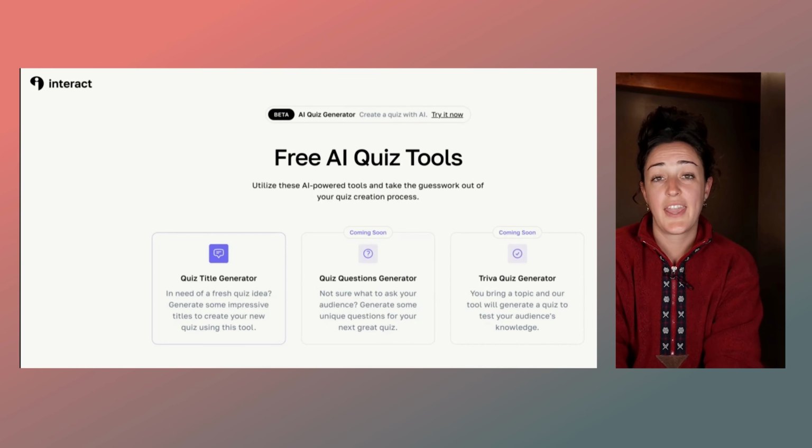So, exciting little update for you. Our engineers built a really cool tool based off of ChatGPT that allows you to generate quiz titles from your website, from an article, or really any link online. Let's check it out. Here's the new tool.